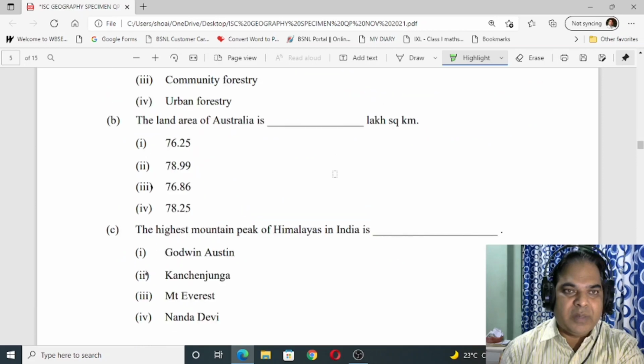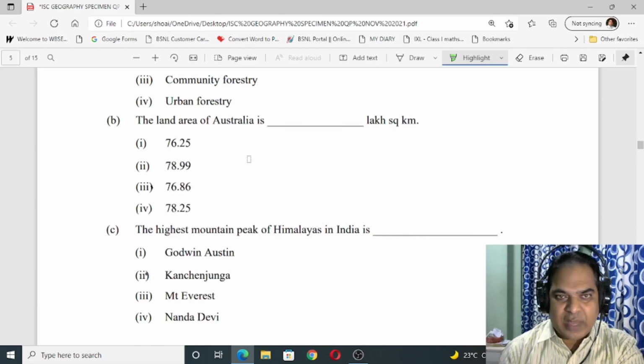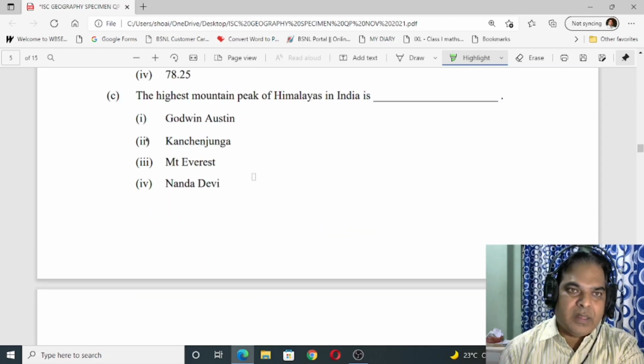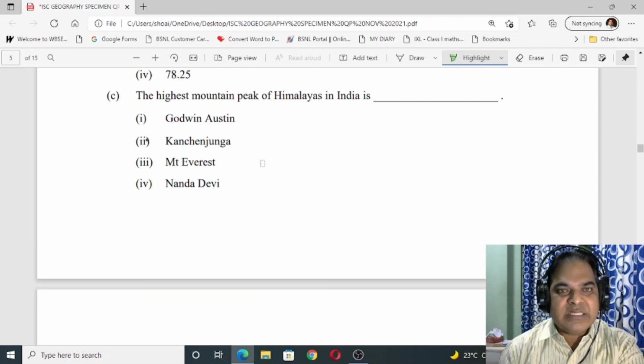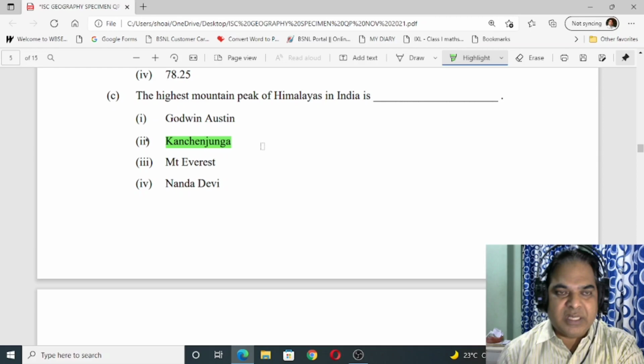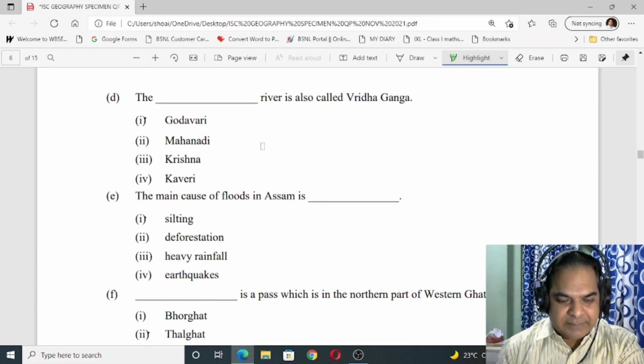Number B, land area of Australia is dash lakh square kilometer. So the answer is 76.86. Now see, the highest mountain peak of Himalayas in India is Kanchenjunga. Okay, this Kanchenjunga lies in India.